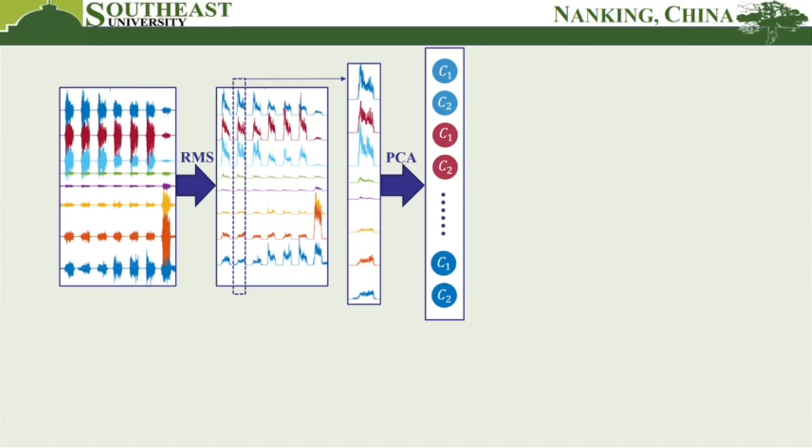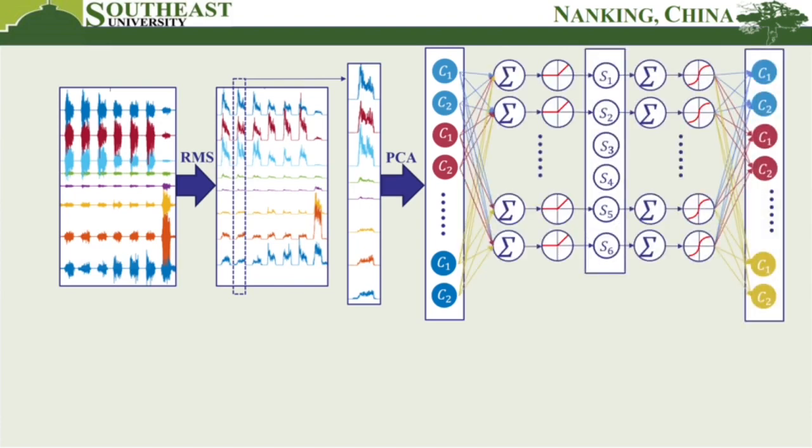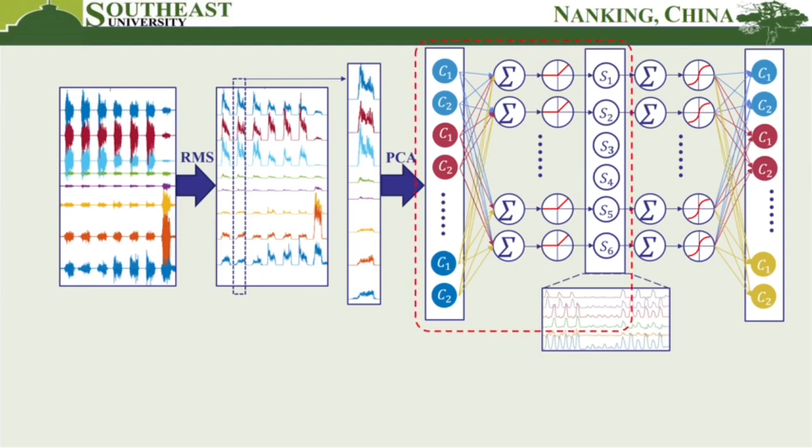We calculate the value of R² from the time sequences before and after compression to determine the number of retained components. Then, we input the compressed features into an autoencoder, where the activation function of the encoding layer uses the ReLU function to ensure the compressed features are non-negative. And in decoding layer, the activation function uses the arctangent function to recover the negative values introduced by PCA. Finally, the encoding layer acts as the second layer of the compression network.